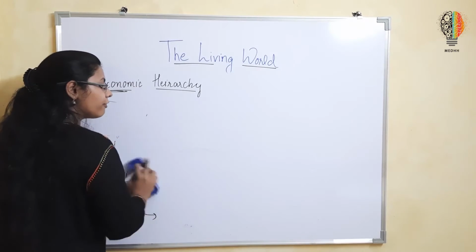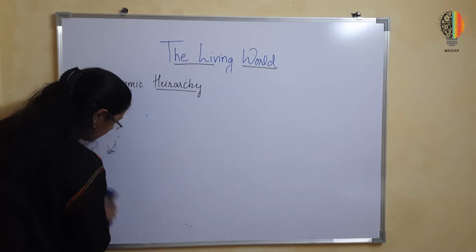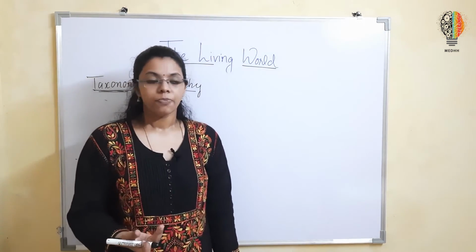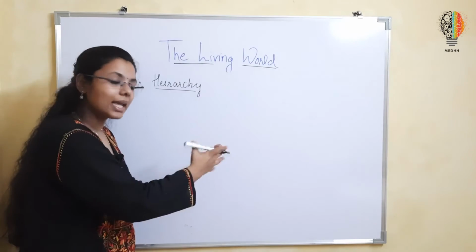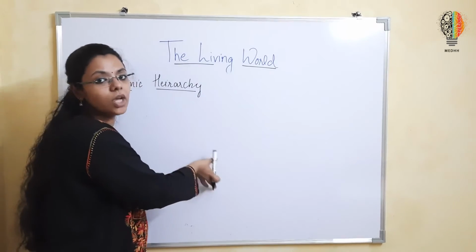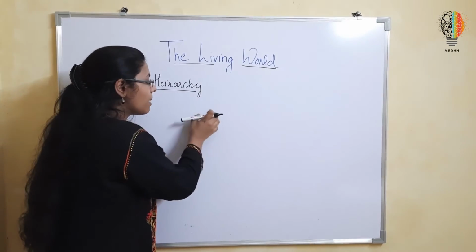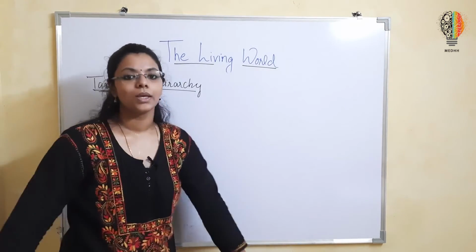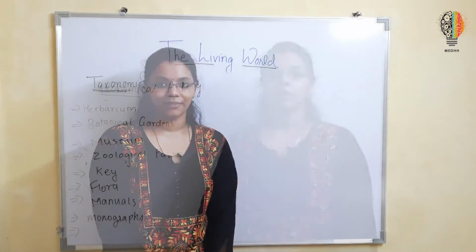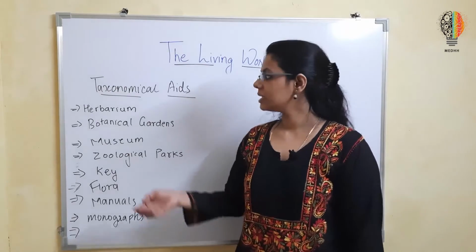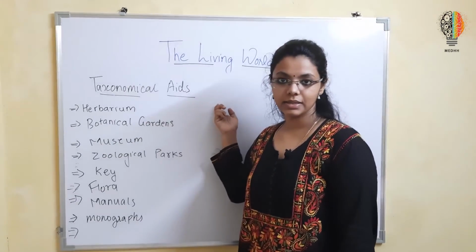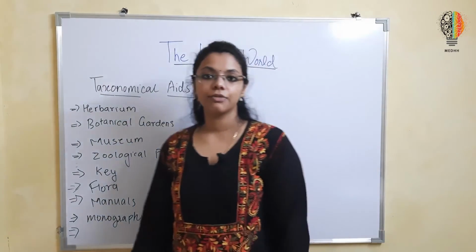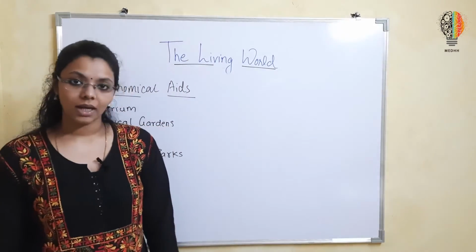So in this topic, you will have to explain various taxons or various categories with the help of examples. Okay, so if you want, you can see the video once again and jot down all the examples which I had shown you, that how some members are becoming the member of a bigger category. Okay, so that was taxonomical hierarchy. So the last topic of the chapter is taxonomical aids.